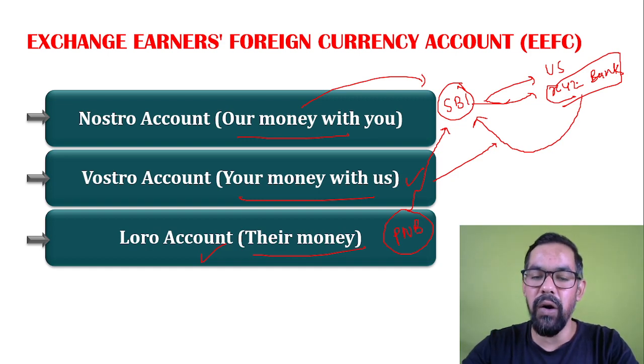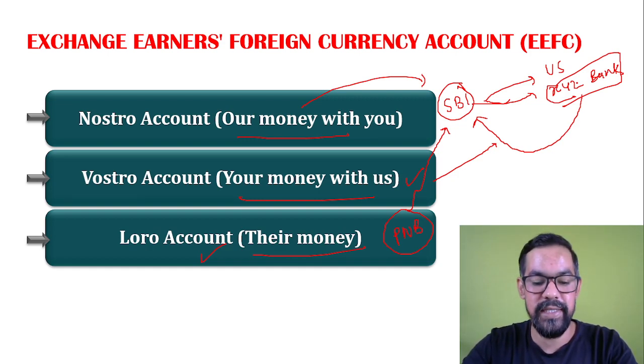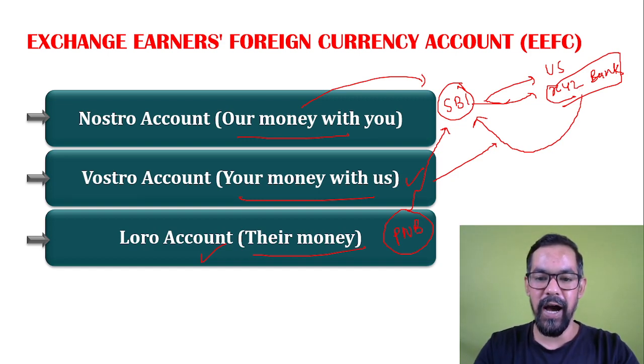So all these three accounts generally come under exchange earner foreign currency account. I hope now you get the basic differences among Nostro, Vostro and Loro account.